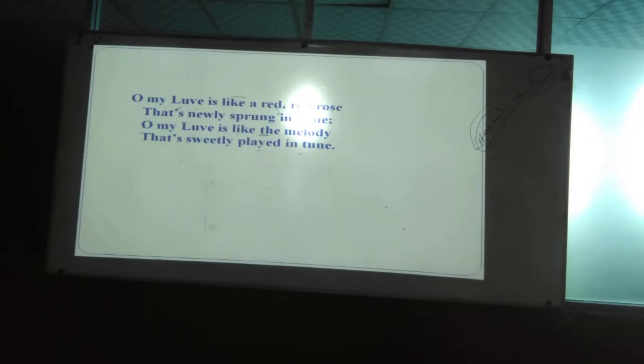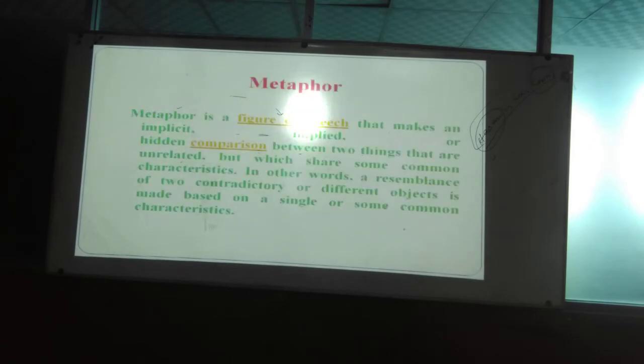Next one, metaphor. It is also a comparison between two objects. But what is the difference? A metaphor is a figure of speech that makes an implicit, implied, or hidden comparison between two things that are unrelated. That are unrelated means what? The comparison must happen between two different objects like similes. But in similes, the comparison is explicit. Here, the comparison is implicit. Okay? There is a basic difference.